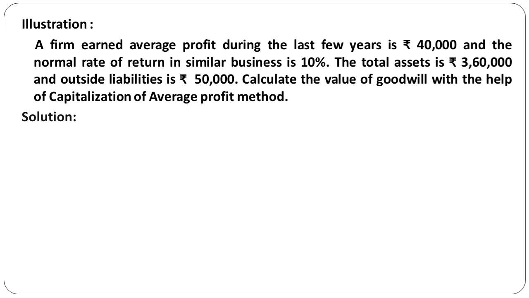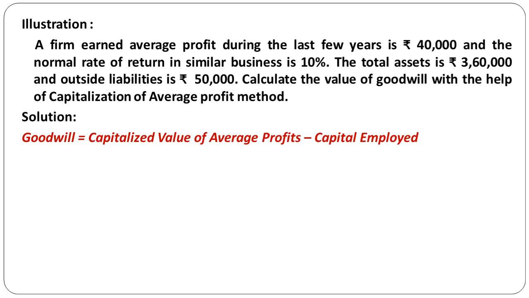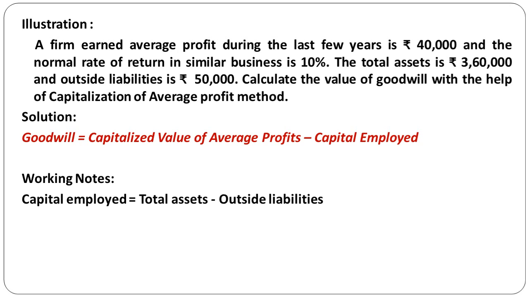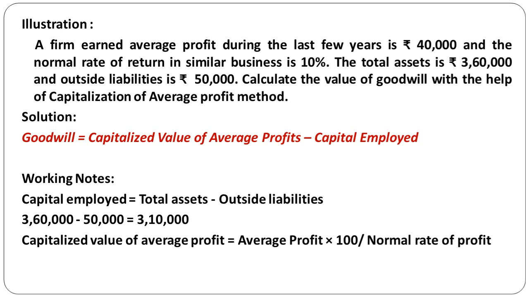So apply the formula. When you come to the solution, first, goodwill is equal to the capitalized value of average profit minus capital employed. So working notes will come first. How to calculate capital employed? Capital employed is equal to total assets minus outside liabilities or external liabilities. So total assets are 3,60,000, outside liabilities are 50,000, which gives 3,10,000 as our capital employed. Then how to calculate the capitalized value of average profit? The formula is average profit into 100 divided by NRR, that is normal rate of return or normal rate of profit.